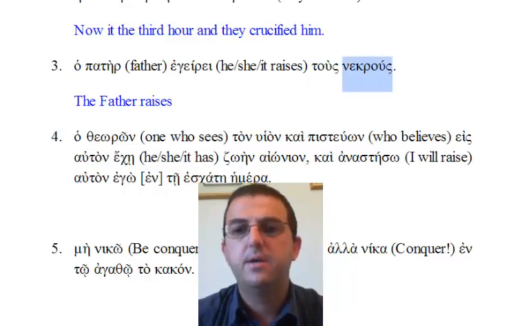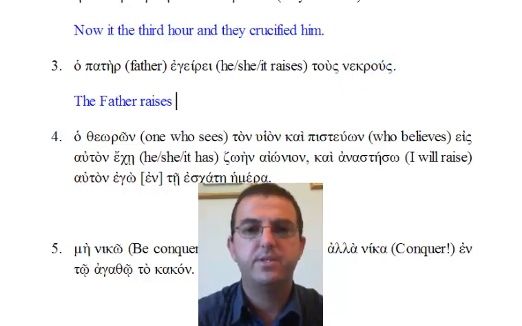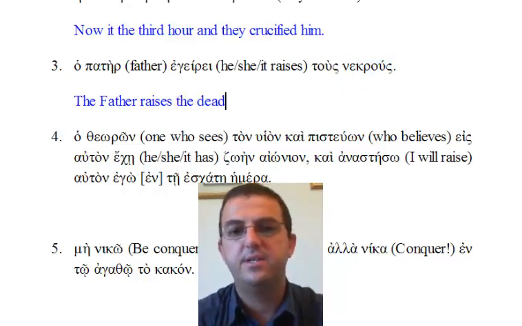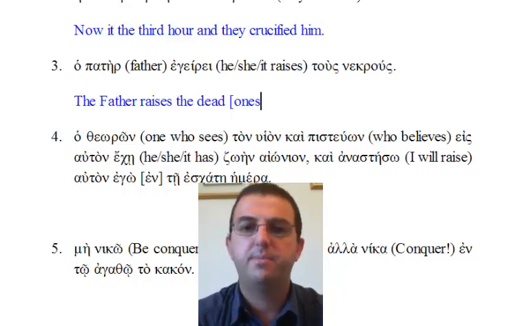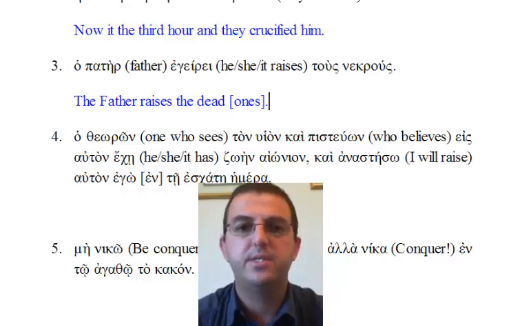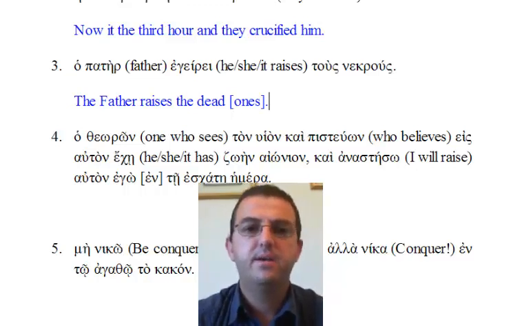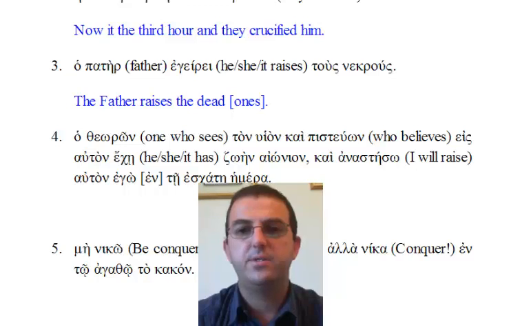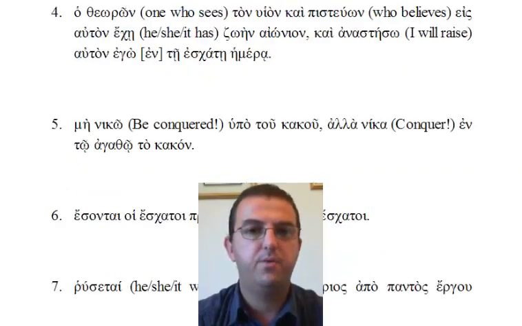Nekrous is masculine, accusative, and plural. So we've got something like the father raises the dead, and there's an implied ones, or possibly if you knew all the people being raised were male gender, you could say the dead men. Ho pater egeirei tous nekrous. The father raises the dead ones.